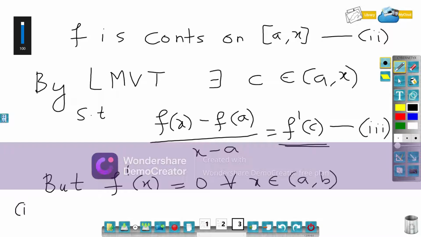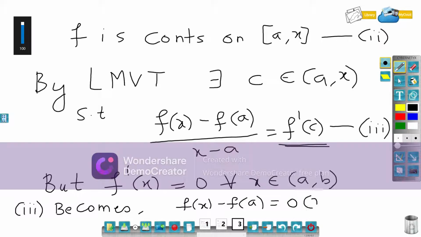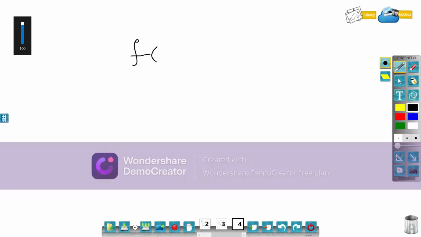So 3 becomes f of x minus f of a is equal to 0 times x minus a. So this is basically 0. So what I got is as follows: f of x is equal to f of a for all x.